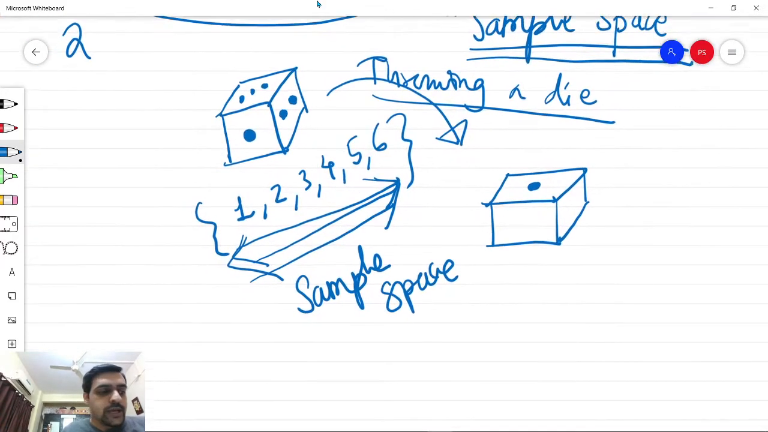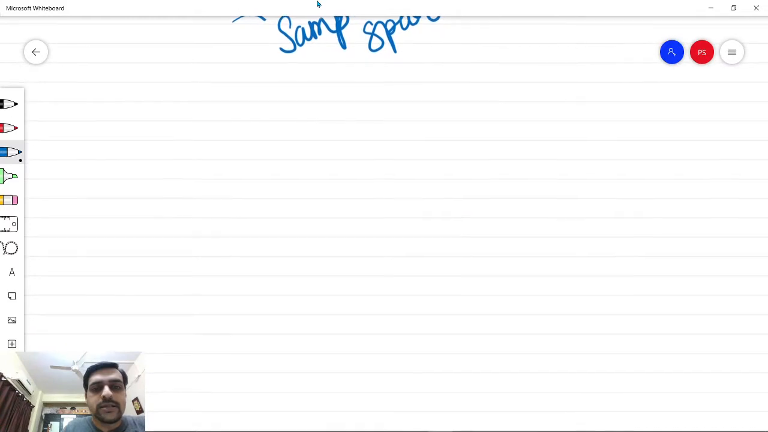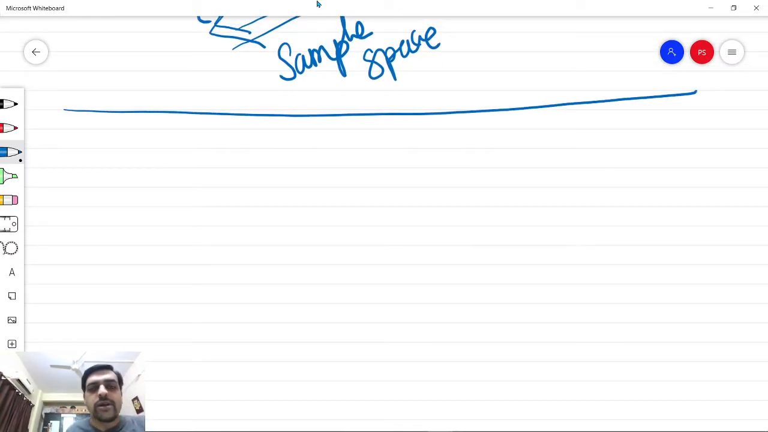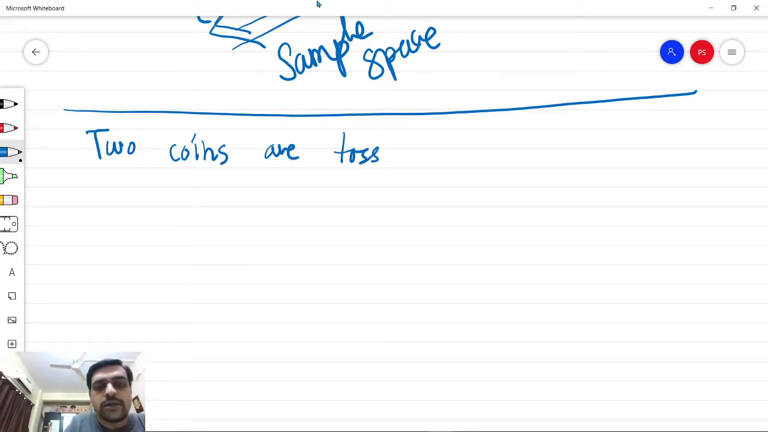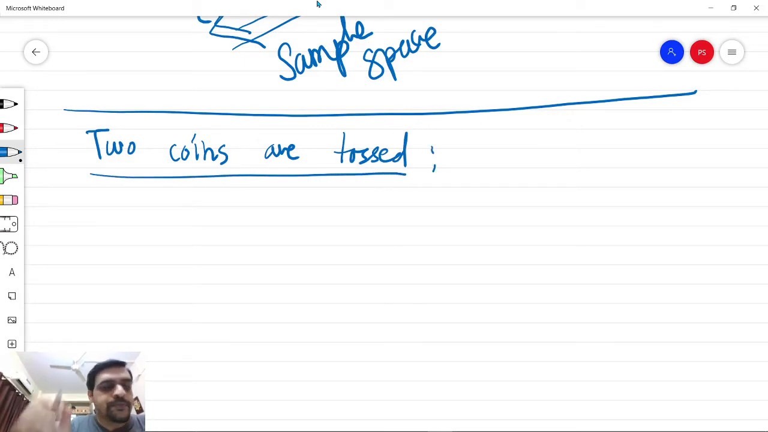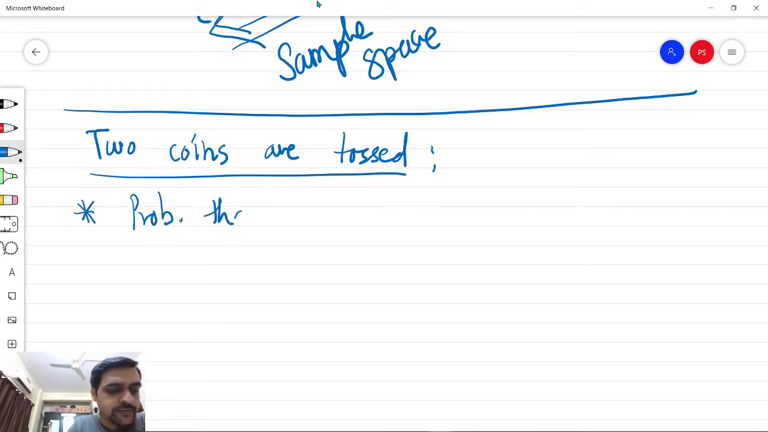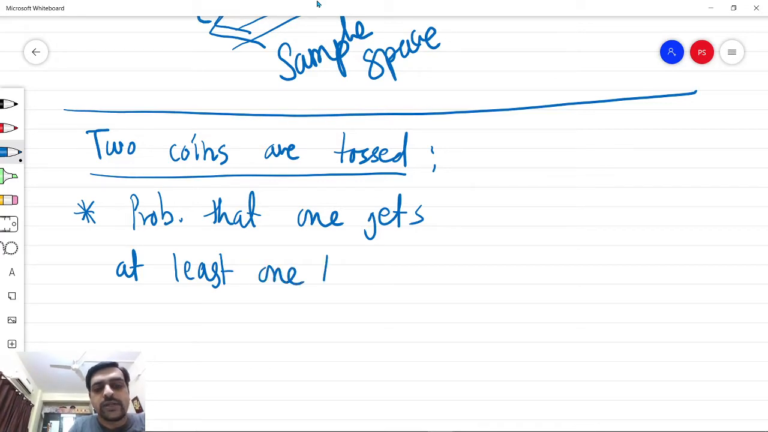Let us take an example here to understand this concept further, where we will be calculating the probabilities of some events. So suppose that two coins are tossed simultaneously, and the question is that we need to find out the probability that one gets at least one head.